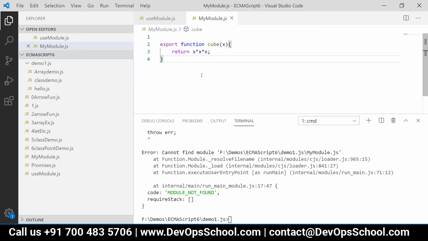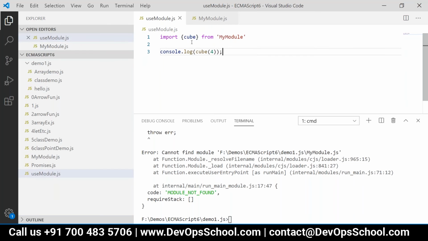So apart from module, the only thing to remember about the module is whatever variables, functions, whatever we want to put inside a module, that is nothing but a .js file, and from there we will export that entity, and wherever we want to use it, we will write the syntax import, and from that .js file.